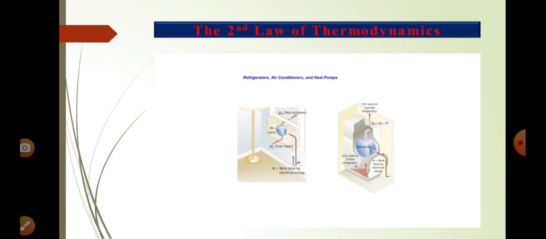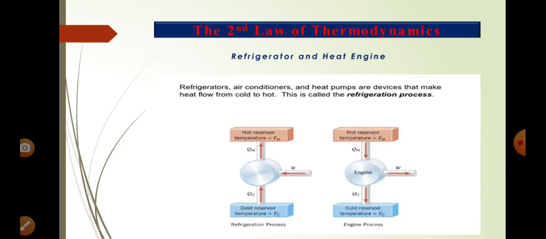The external work is done by the motor to remove heat from the cold room to the hot environment. This is known as a heat pump or refrigerator. In the heat pump, heat is taken from the cold reservoir, and for that some external work is done. Then heat is ejected to the hot reservoir. This is in the case of a refrigerator.